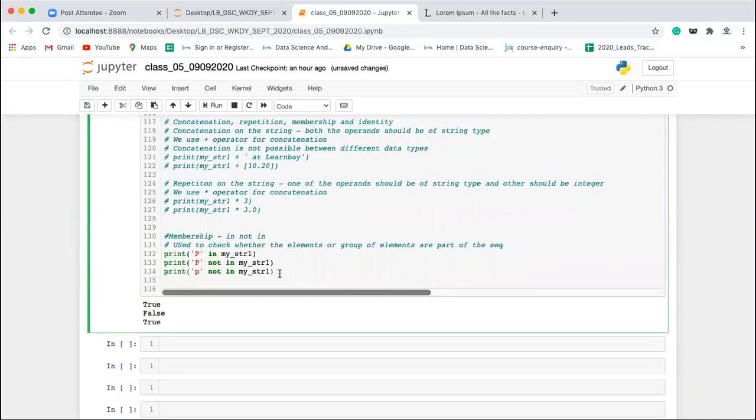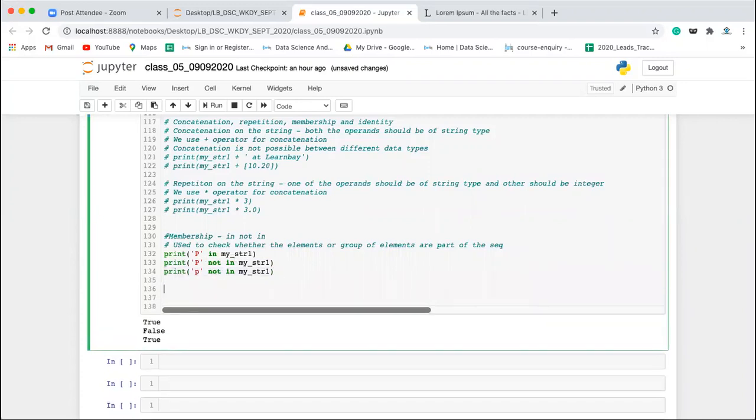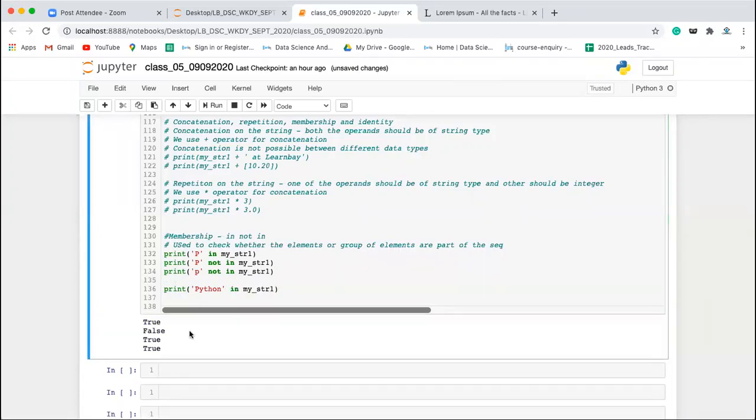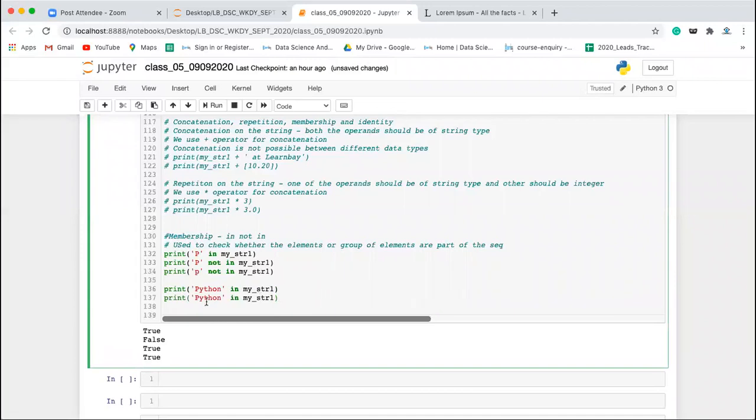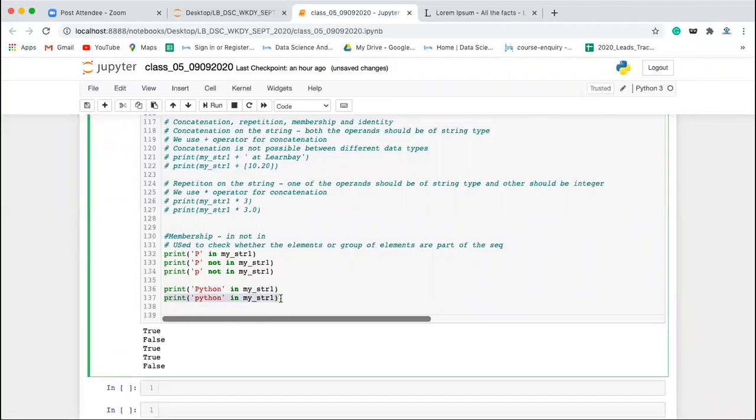Now you can check with a single character, or you can check with multiple characters. Let's say you write Python is available inside my_str1. Yes, it is available, so it is going to give you true. But if you write Python with a small p, this will not be accepted. This is going to give you false.